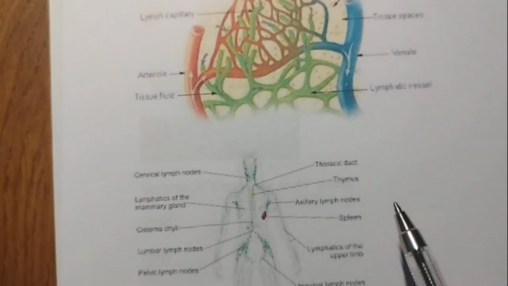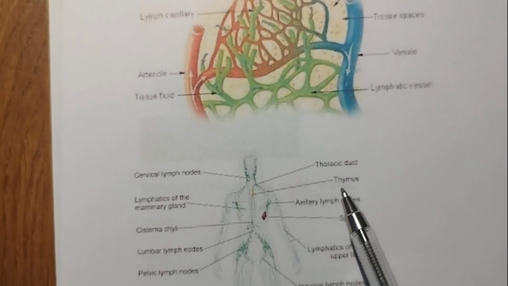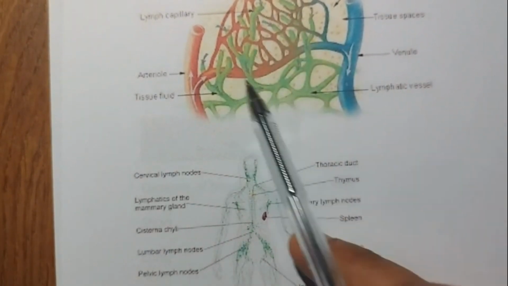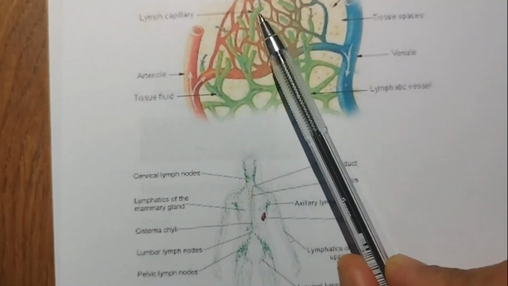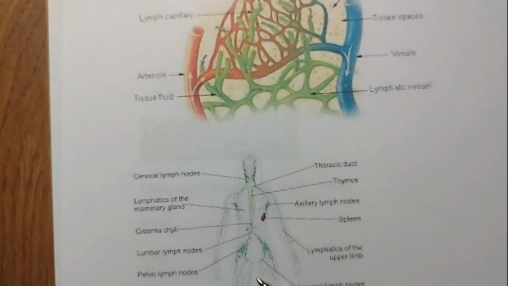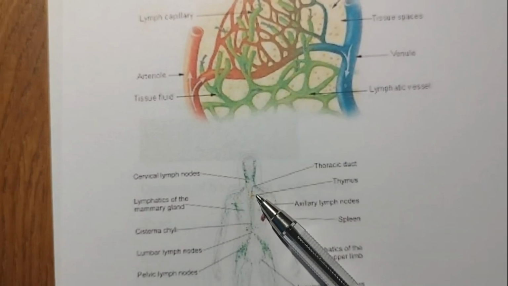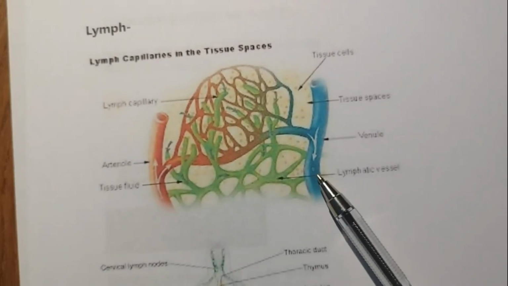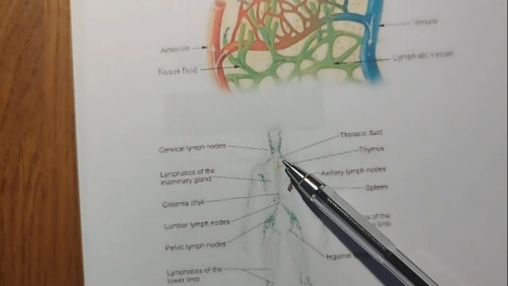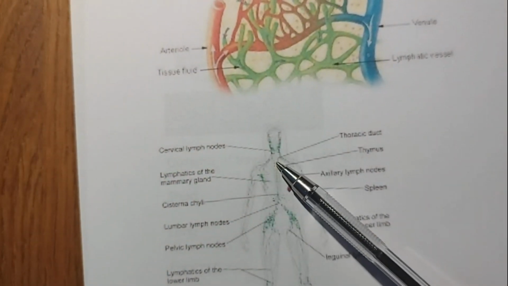So lymph carries this leftover tissue fluid that has proteins, blood cells and plasma through the lymphatic vessels, and eventually that is drained into the large veins in the upper part of the body.